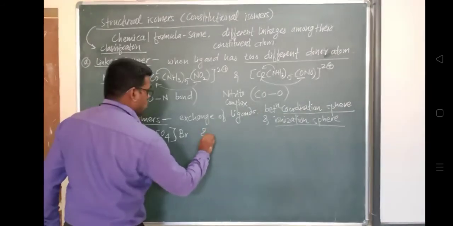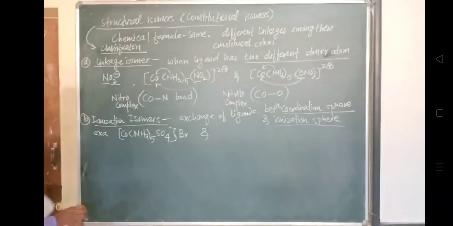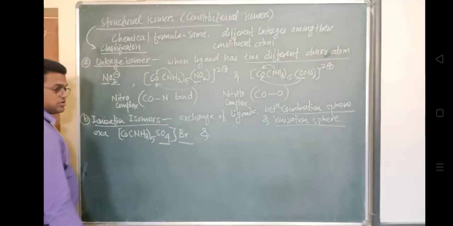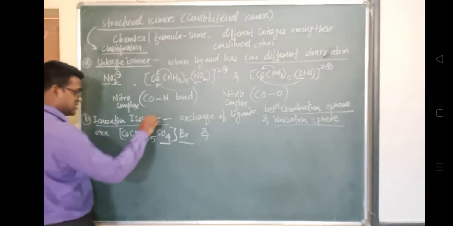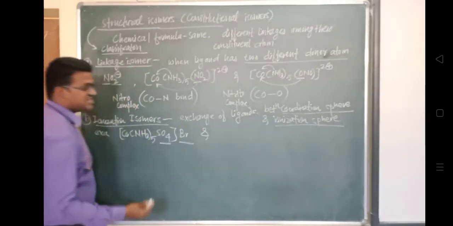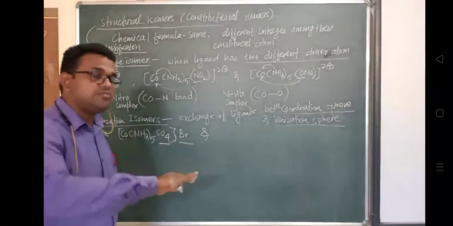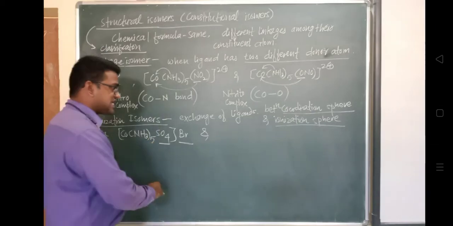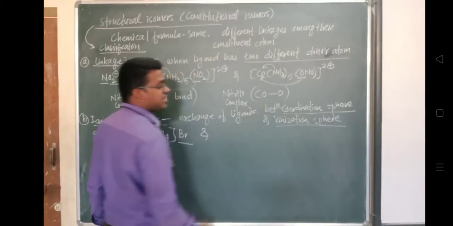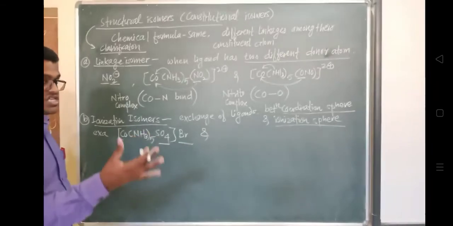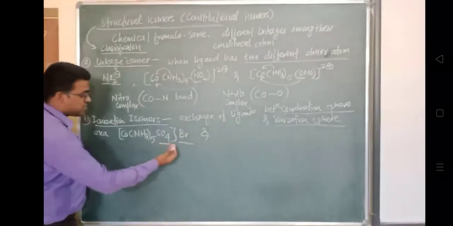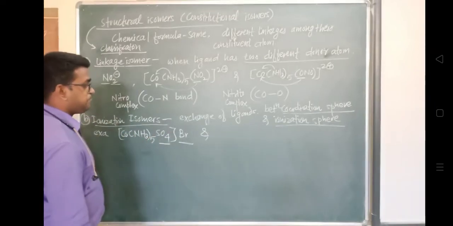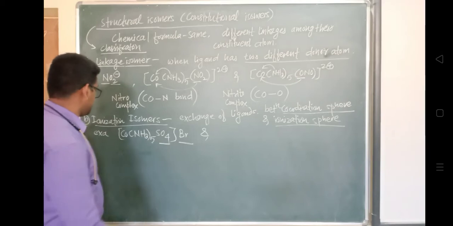So now what will happen here? There will be a change in the ligands if their positions are interchanged. If the ionization sphere ligand is entered inside and this SO4 is taken outside, there is an exchange of the ligands. And how is this exchange taking place in this case? It is between coordination sphere and ionization sphere. ये एक्सचेंज किसके बीच में हो रहा है? ये अंदर वाला देखो, ब्रैकेट में जो लिखा हुआ है, that is the complete coordination sphere, and outside it is the ionization sphere. So this is the example.